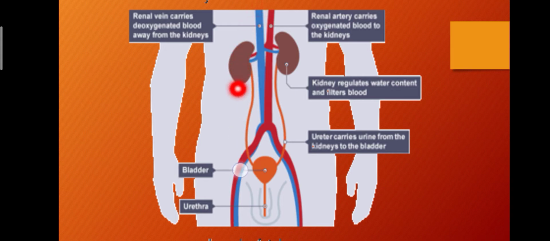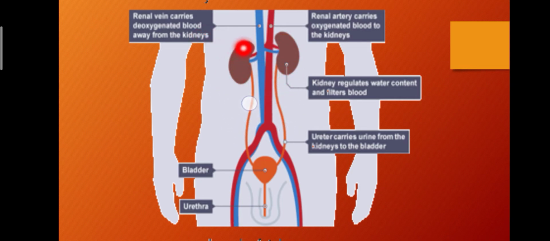Here we can see all the structure. The artery shown in red color is the renal artery, and the one shown in blue color is the renal vein. The renal artery carries oxygenated blood to the kidneys, while the renal vein carries deoxygenated blood away from the kidneys.